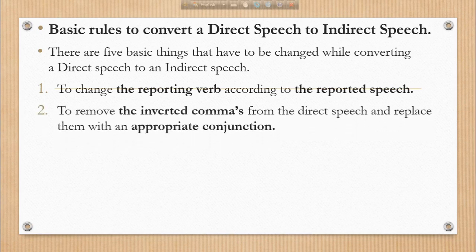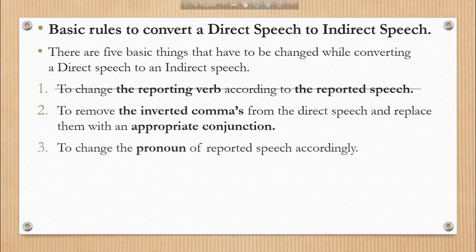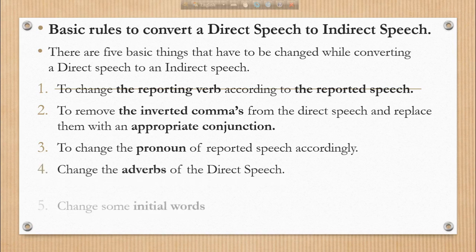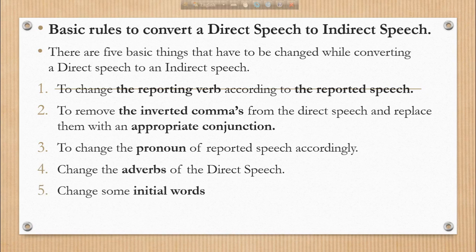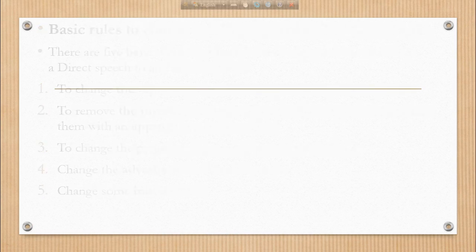Number two is to remove the inverted commas from the direct speech and replace them with an appropriate conjunction. Number three is to change the pronoun of the reported speech accordingly. Number four is to change the adverbs of the direct speech. And number five is to change some initial words. So these are the basic things you have to maintain while changing direct speech to indirect.